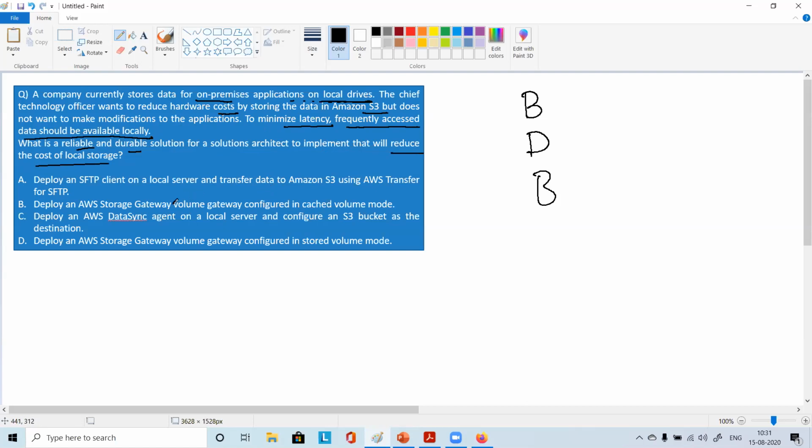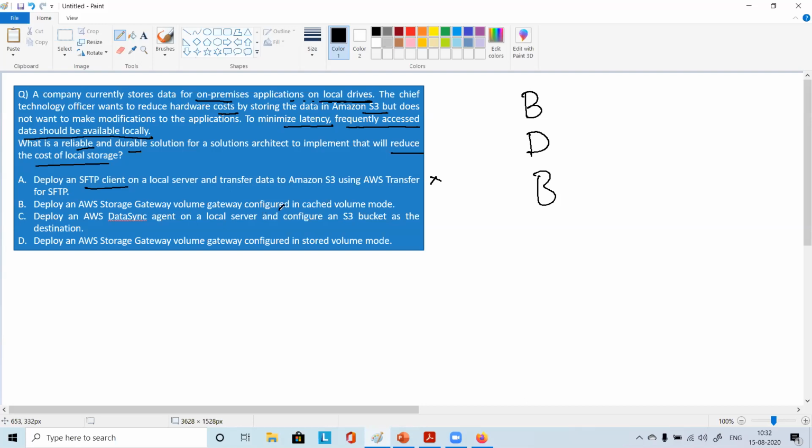So what does option A say? Deploy an SFTP client on a local server and transfer data to S3 using AWS Transfer for SFTP. So is it helping in saving the cost? No, right? Because this SFTP client will copy the data from local to there, but again you have to store locally itself, right? So you can't reduce the cost. Hardware cost you cannot reduce. So this is not an option.